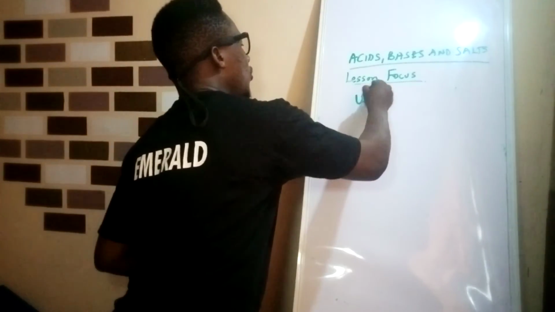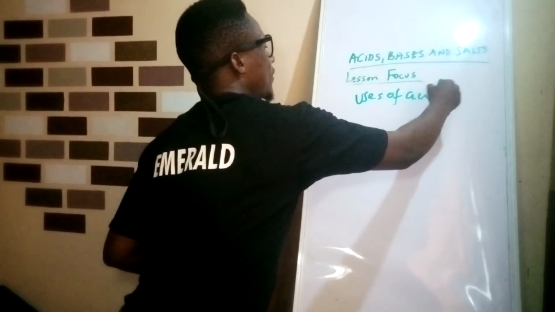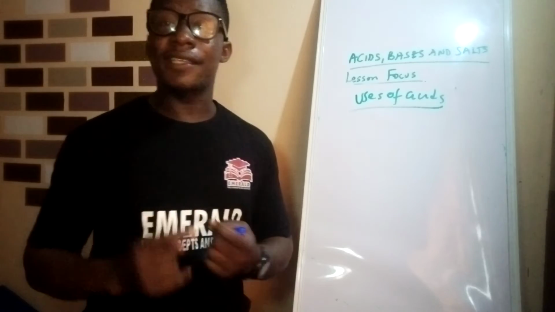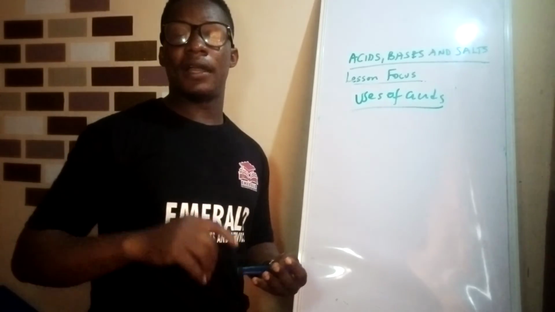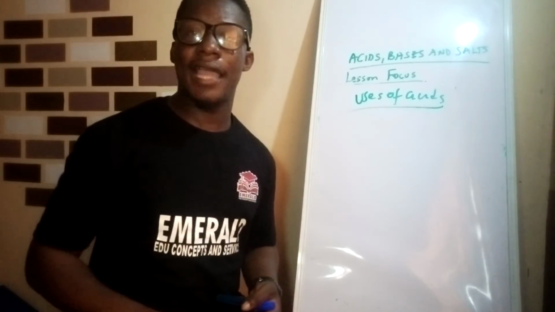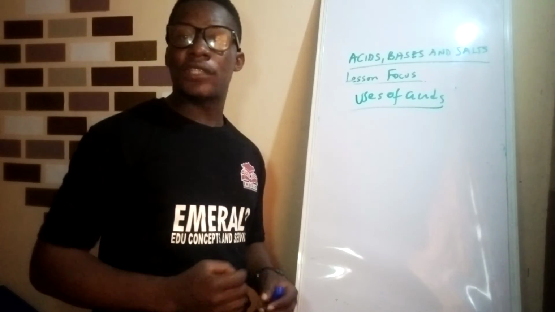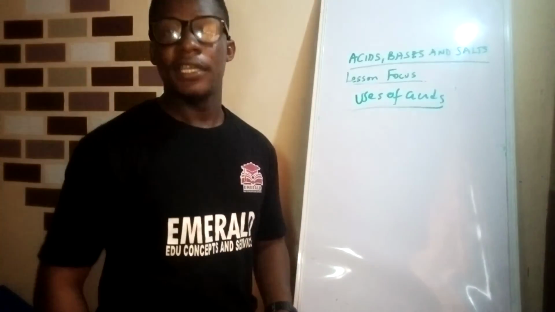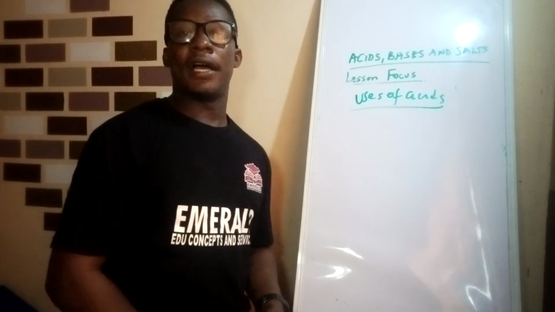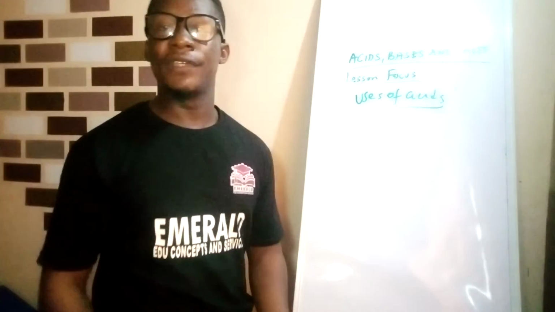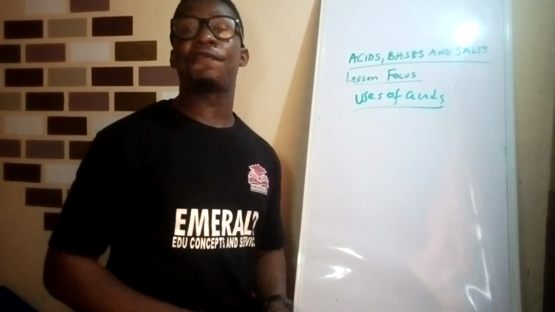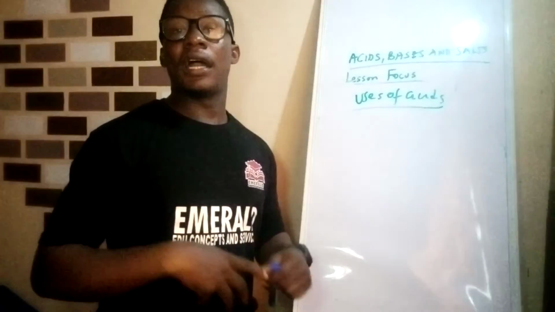Acids are used in various ways in production of fertilizers, germicides, pesticides, etc. They are used as drying or dehydrating or oxidizing agent. They are used in lead acid accumulator batteries. So they serve various functions.